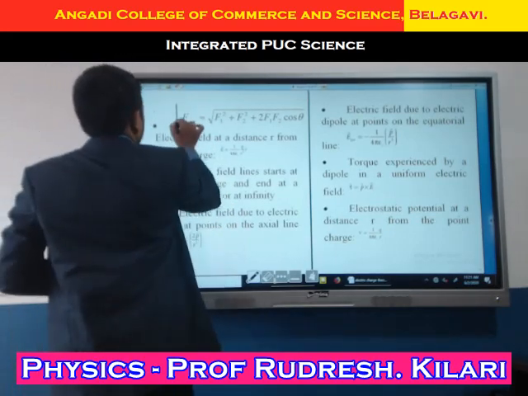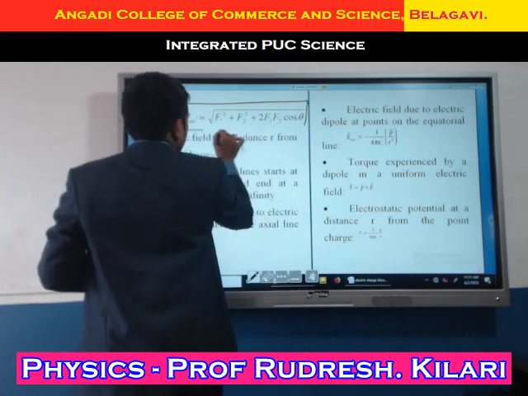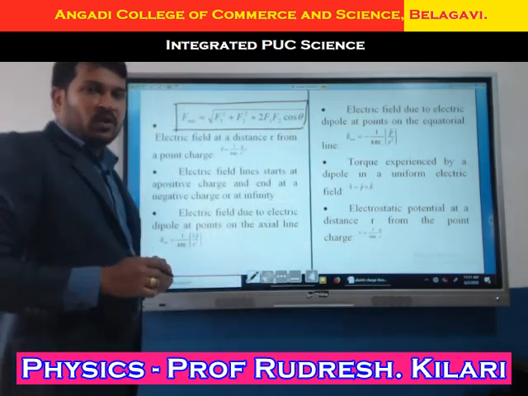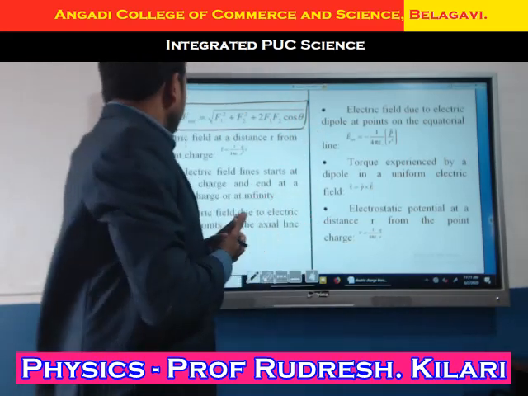This is our first year formula, the parallelogram law of vectors.